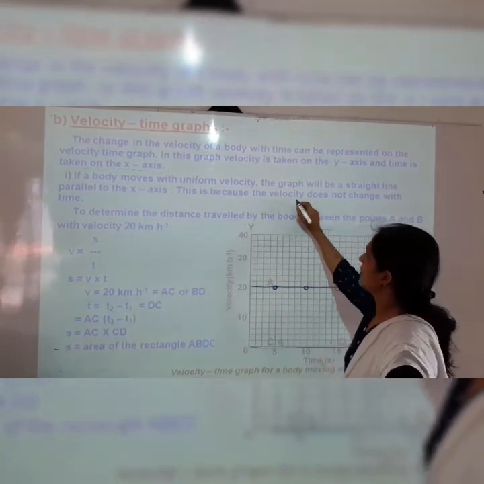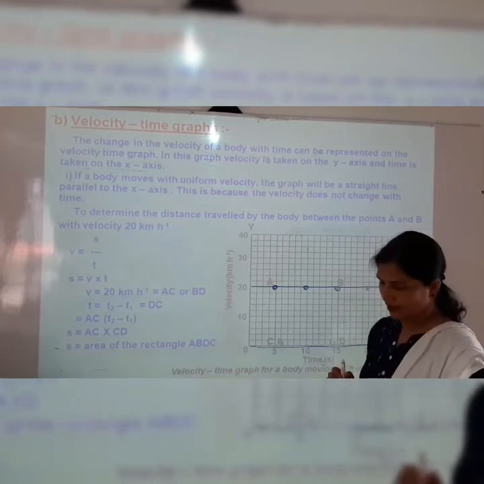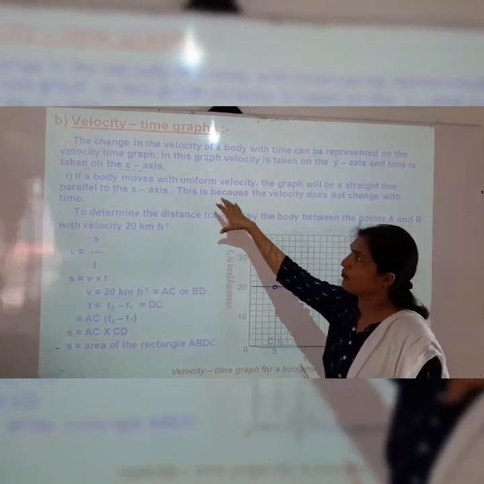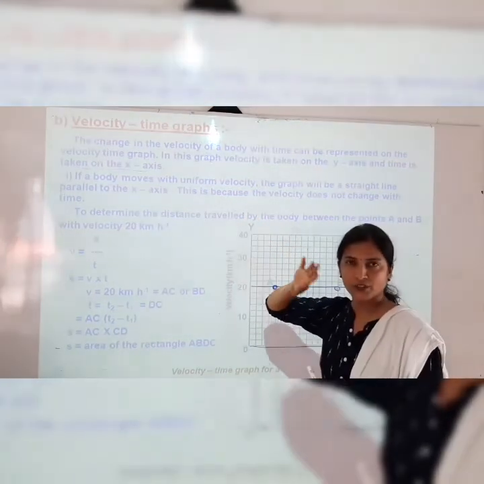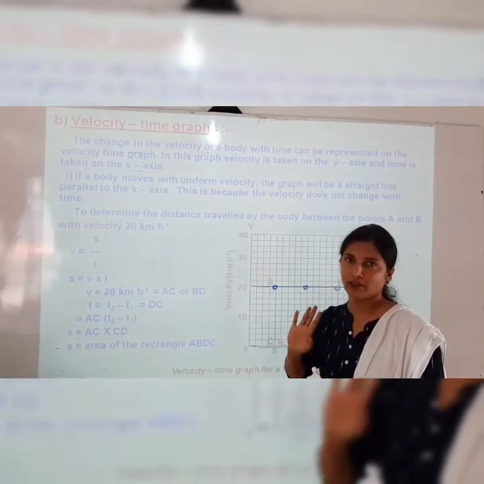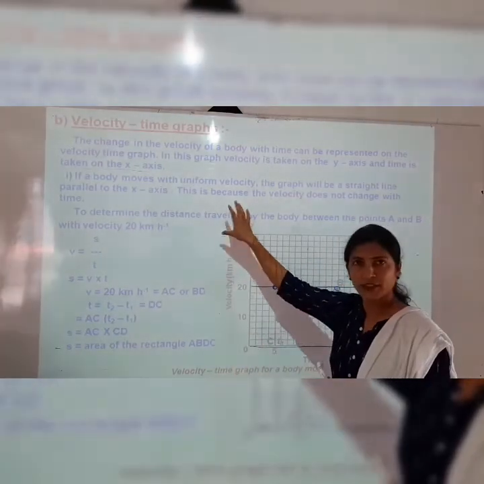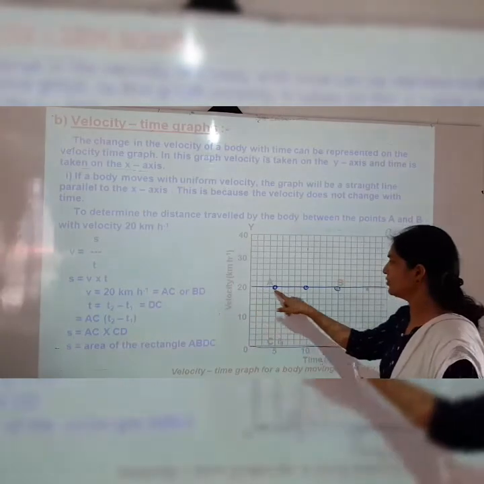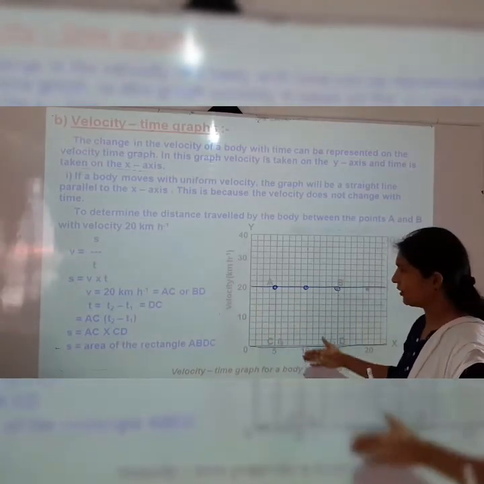This is because the velocity does not change with time. In uniform velocity, there is no change in the velocity. So the velocity remains constant, and it shows a line parallel to the x-axis.